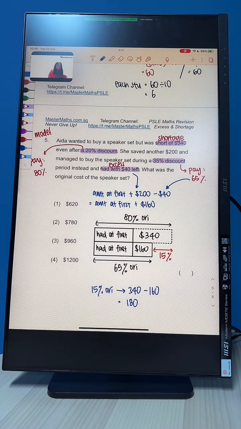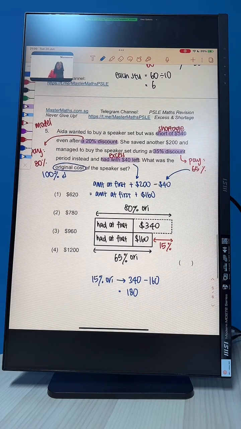Understand now? Can solve for 100% already? We want to find the original cost. Original cost means we want 100%. Okay, can solve now? Yes, Jin Yuan Tan. Very good. You got the correct answer. Okay, we want to find 100%.